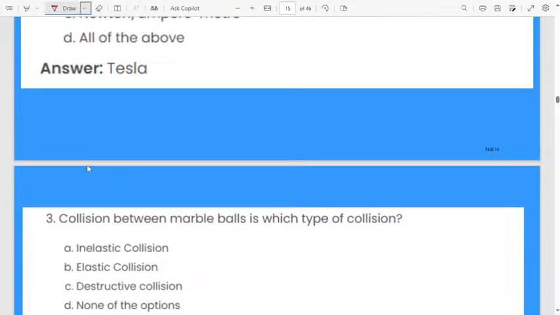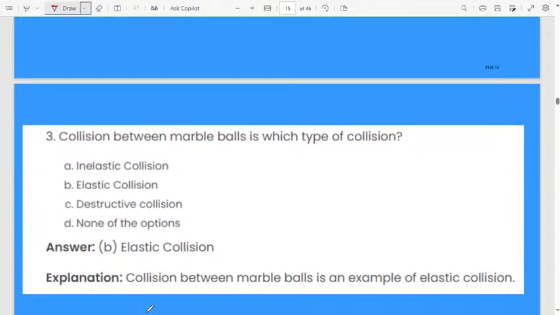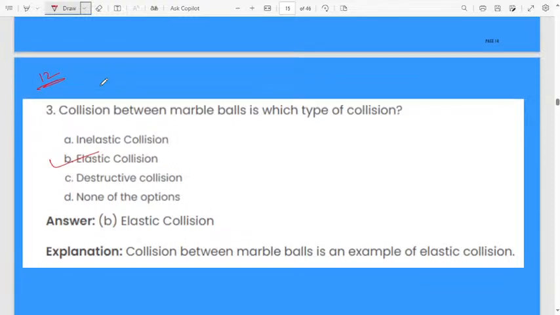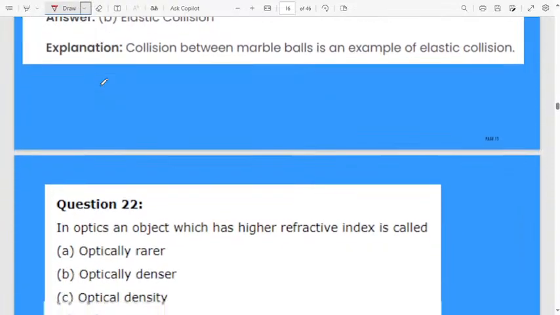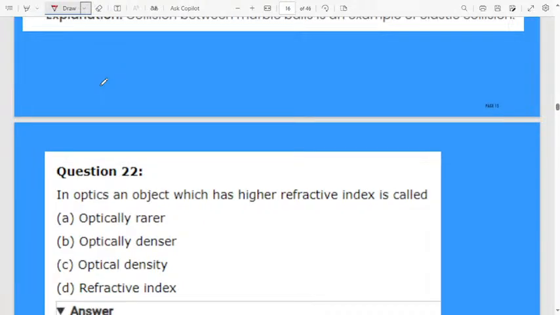Next, collision between marble balls is which type of collision? First option inelastic collision, second option elastic collision, third option destructive collision, fourth one is none of the options. The collision between the marbles will be an elastic collision. Some questions will be based on second PU. Remember like that only. We can't study in detail. At least if we revise a few questions, maybe that same question they may ask in the exam. That's why I'm discussing based on second PUC also.